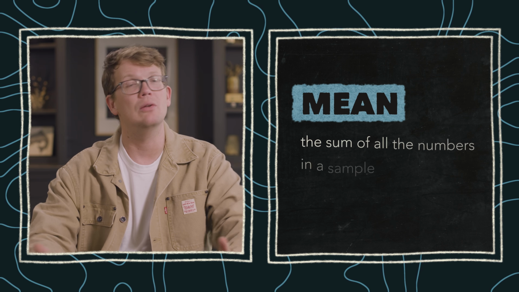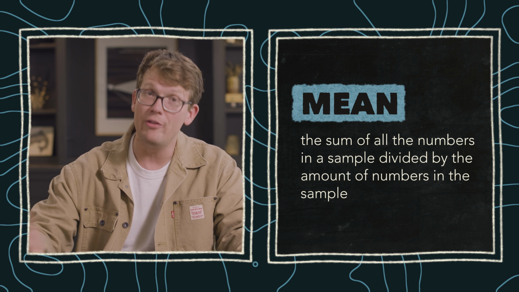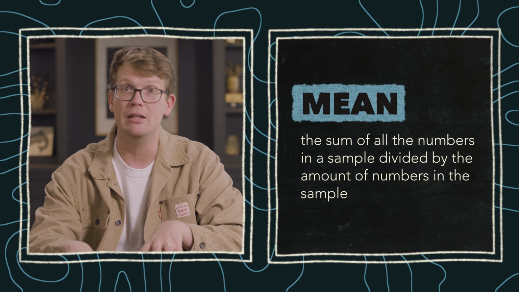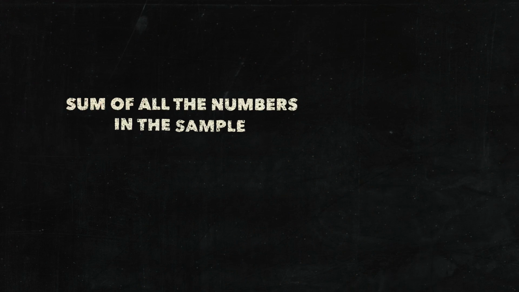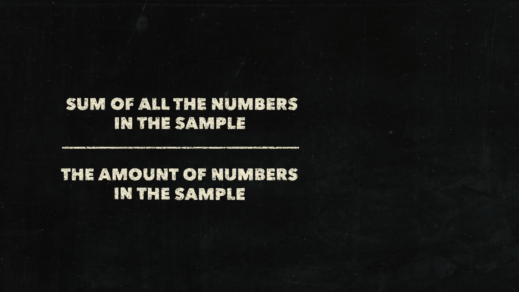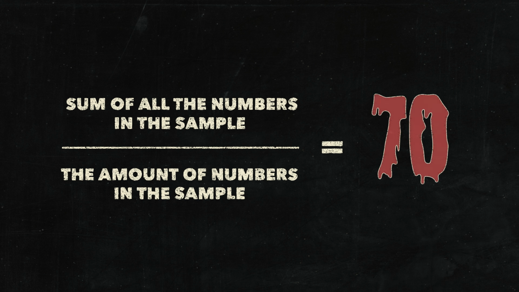Well, when it comes to statistics, there's a few different ways of determining what's typical. One of the most common is to find the mean, or average, the sum of all of the numbers in a sample divided by how many numbers are in that sample. That's where we get the first number from. Based on a large sample of residents who died between 2018 and 2023, the average or mean age of death of a man in the US is 70.